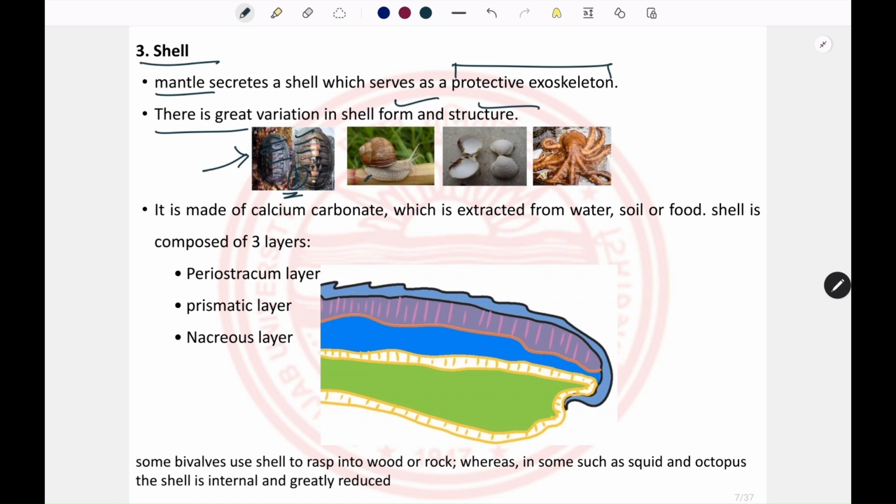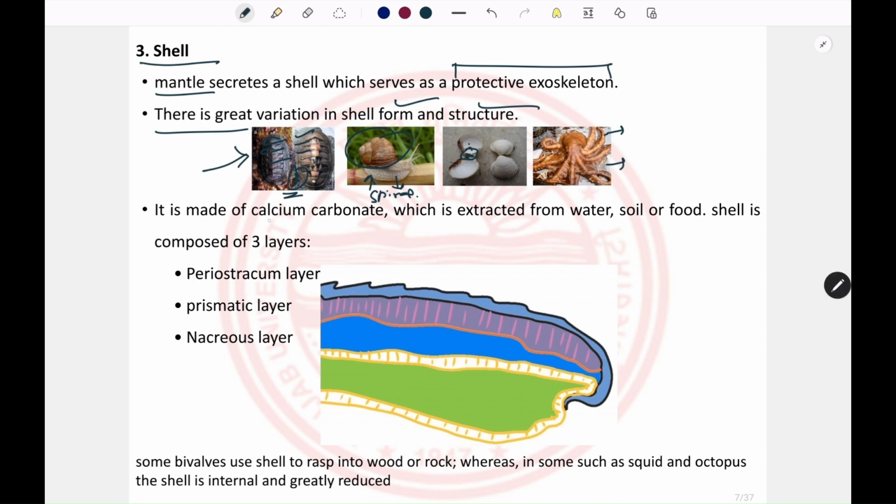In the case of gastropods, like snails, a single shell is present, and it is spiral in shape. In the case of bivalves, 2 shells enclose a single organism, and these 2 shells are held together by the dorsal hinge. In the case of cephalopods, there could be a single external shell, an internal shell, or the shell might be altogether absent from the organism's body.